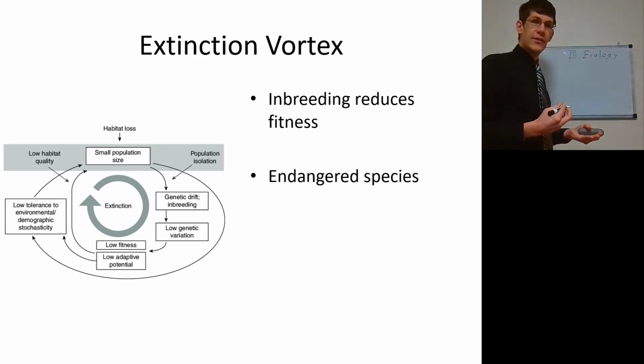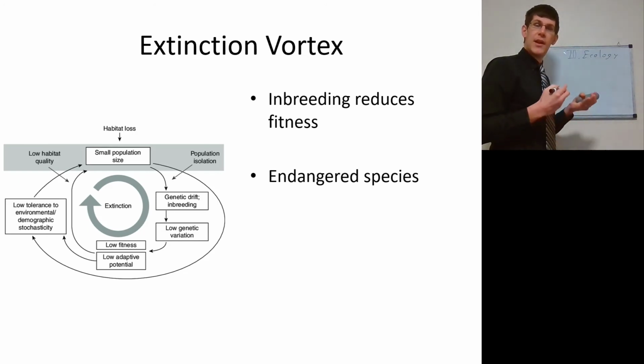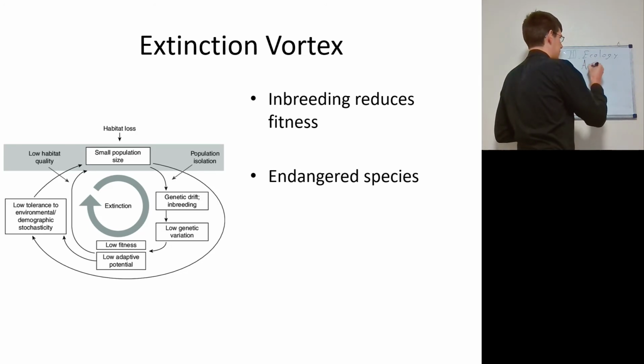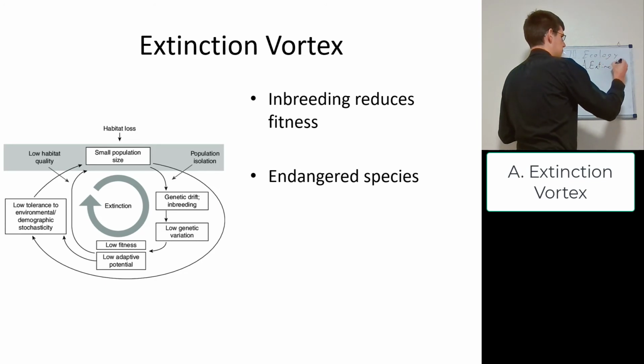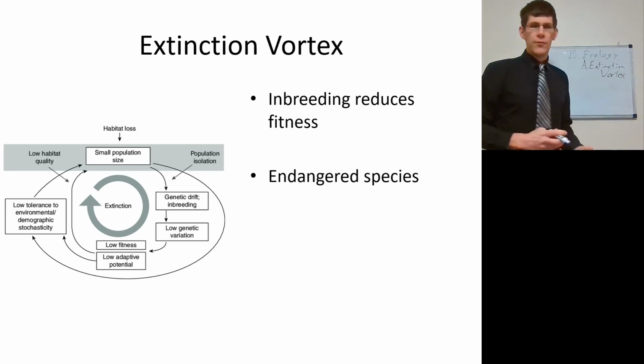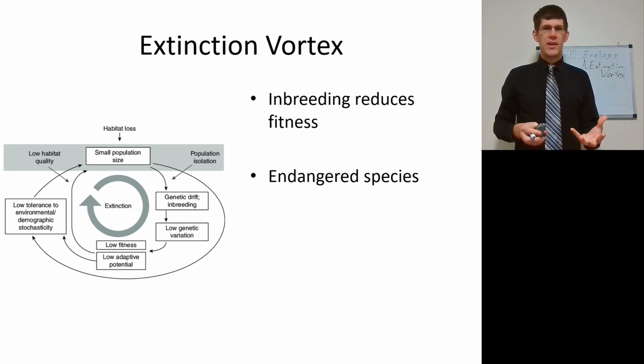A problem we see with ecology is that if you reduce an organism's habitat, you're going to reduce their population size. And as you do, they enter what's called the Extinction Vortex. The Extinction Vortex, as you see here, starts with a small population size due to habitat loss and leads to a low tolerance of environmental and demographic stochasticity, i.e. randomness. And also with that small population size is going to lead to genetic drift and inbreeding.